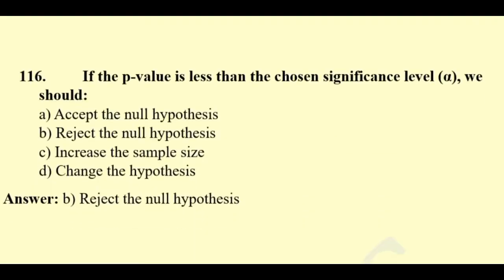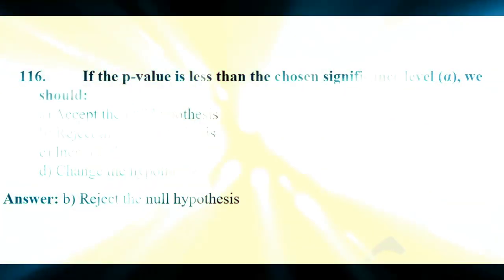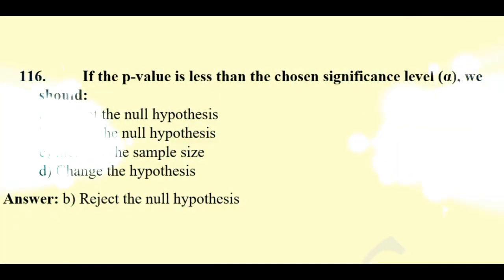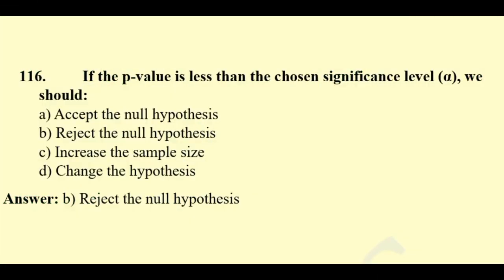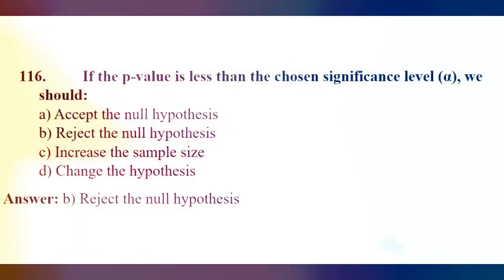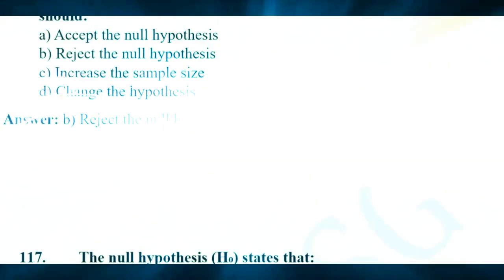Question 116. If the p-value is less than the chosen significance level, we should accept the null hypothesis, reject the null hypothesis, increase the sample size, change the hypothesis. Here the right answer will be reject the null hypothesis. If the p-value is less than the chosen significance level, we should reject the null hypothesis.